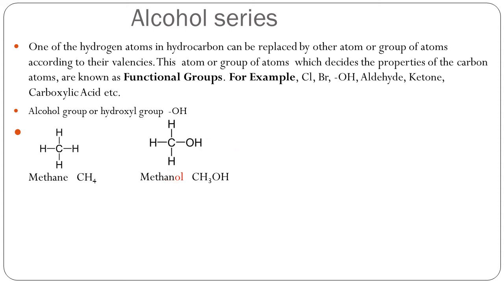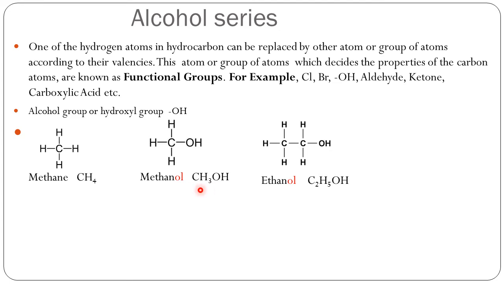Do you remember the second alkane, that is ethane? There is presence of two carbon atoms in the structure of ethane. If one hydrogen atom is replaced by one hydroxyl group, that is OH group, then what happens? A new compound is formed having different properties. And the name is ethanol. We have used the same technique as before. Write down the name of the parent hydrocarbon. Here the parent hydrocarbon is ethane. Cut the last E. Instead of E, write down OL. As a result, the name of the new compound will be ethanol.